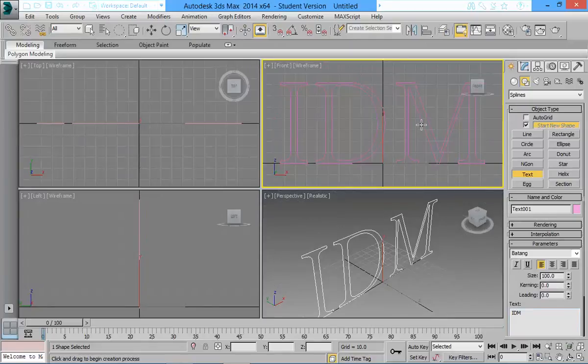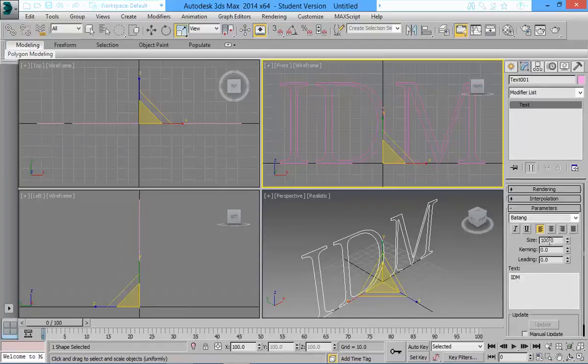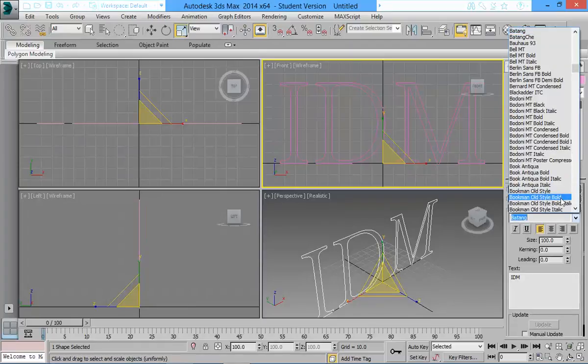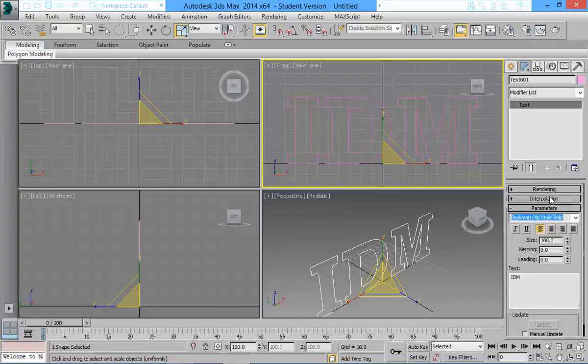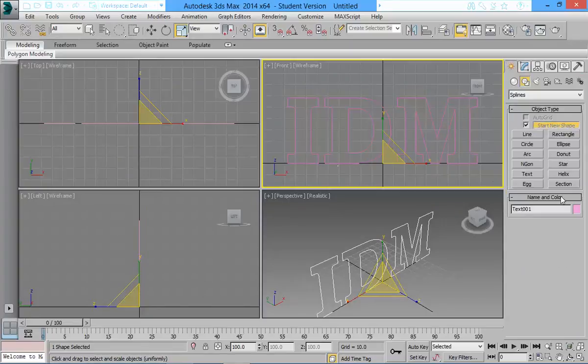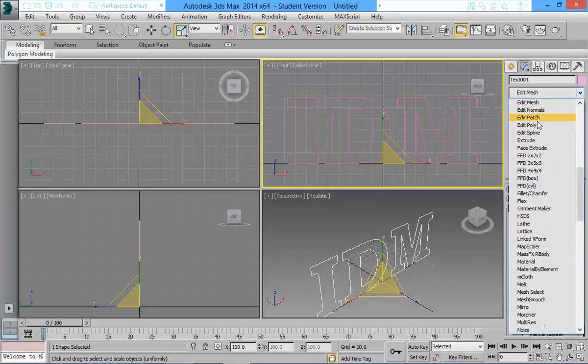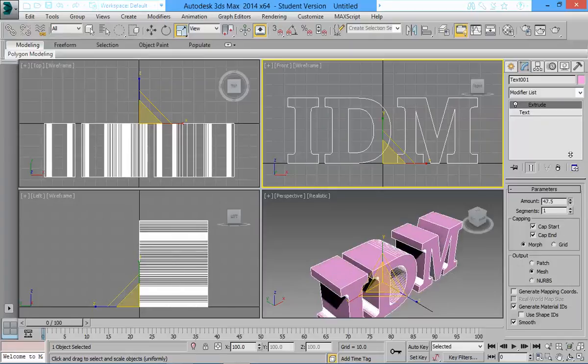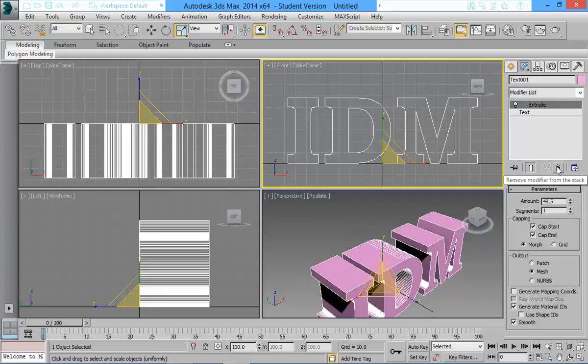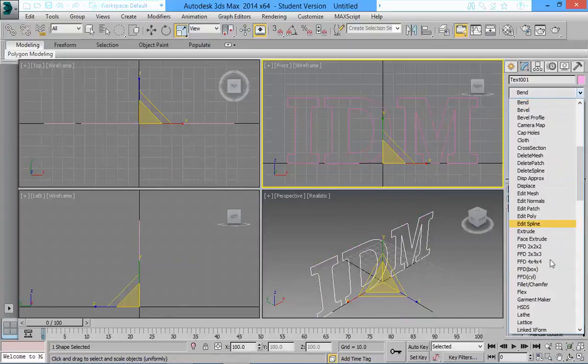It's too thin. It's got too thin lines, which don't bevel well. So I'm not going to choose this one, but I will go to modify and change my font. Okay, I'll keep Bookman also bold. So I had text. Then to make the text into a 3D object, I went into modify, and I could have used extrude. I showed you extrude. That straight away makes it into a 3D object, but it gives me these sharp edges, which I don't want. So I can delete extrude and apply bevel, and you will be seeing a lot of these. I will show you that 10% which I use 80% of the time.